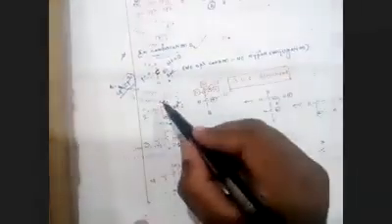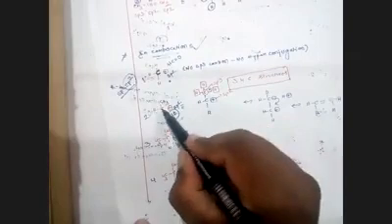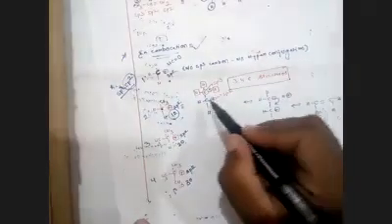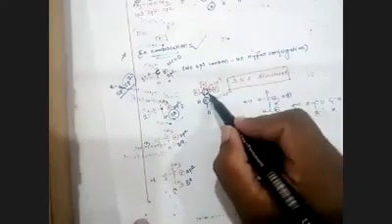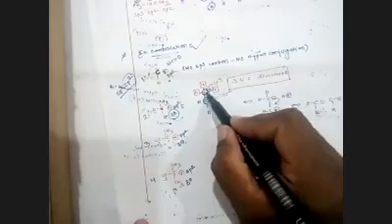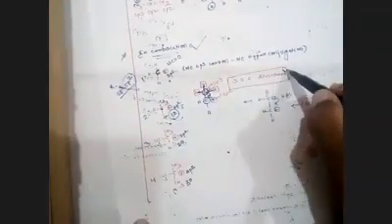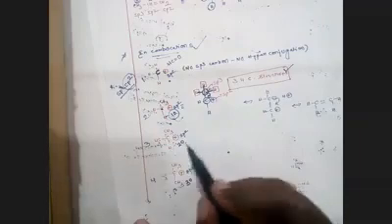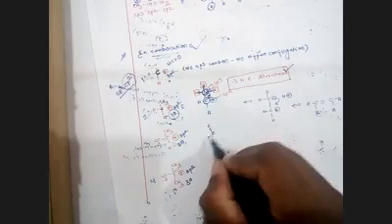Next one, CH3 CH2 plus. It is known to be the primary carbocation. This carbon is sp2. The adjacent carbon is sp3. Okay, now I'm writing like this. It is sp2 and it is sp3. The condition is sp2, sp3. The sp3 carbon contains how many hydrogens? 1, 2, 3. 3 hydrogens. So how many hyperconjugate structures are there? 3.